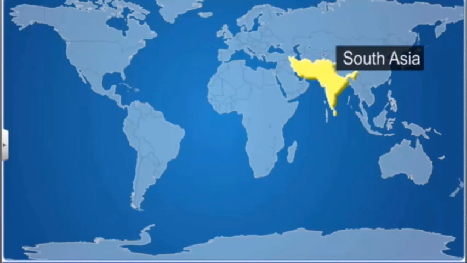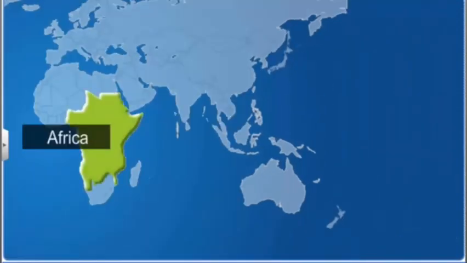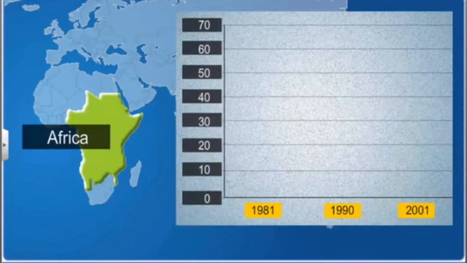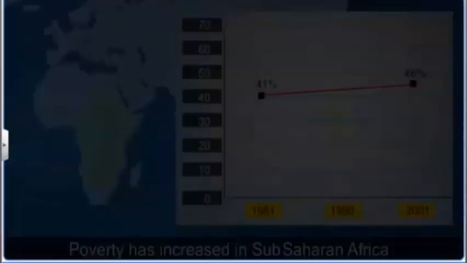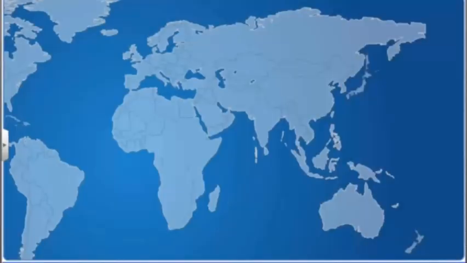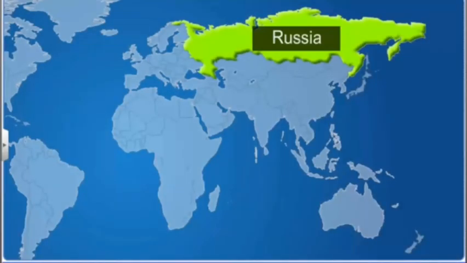The situation is different in Sub-Saharan Africa, where the poverty ratio has actually risen from 41% in 1981 to 46% in 2001. Poverty has reappeared in some former socialist countries like Russia, where officially there was no poverty before.